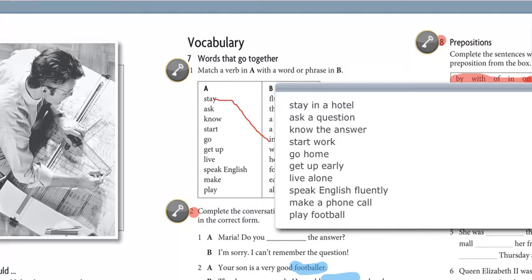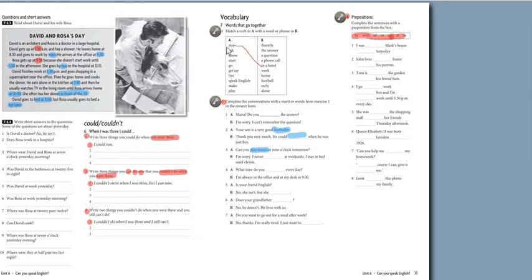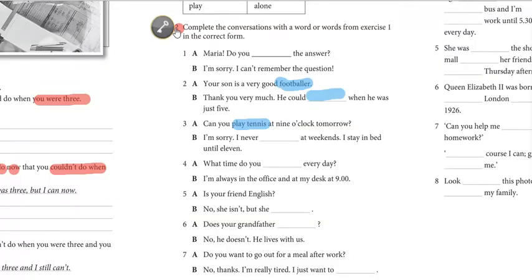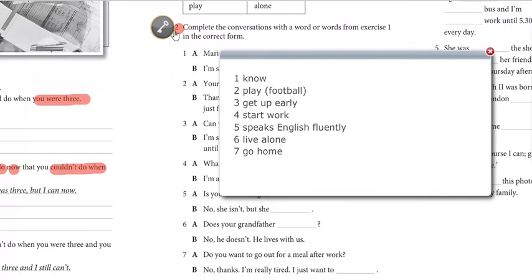Answer key. Okay, now question number 2, complete the conversations with a word or words from exercise 1 in the correct form. So with the help of this exercise 1, we have to complete the sentences given here. And this is the answer key for this question number 2.